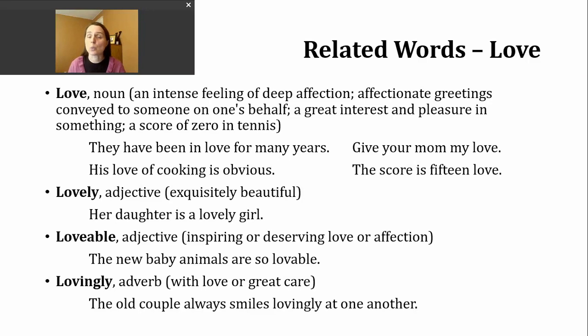Another related word is the adjective lovely. It can mean exquisitely beautiful. Here's an example of this word in a sentence. Her daughter is a lovely girl. The next word we'll look at is lovable. This is also an adjective, but it means that someone or something is inspiring or deserving of love and affection.